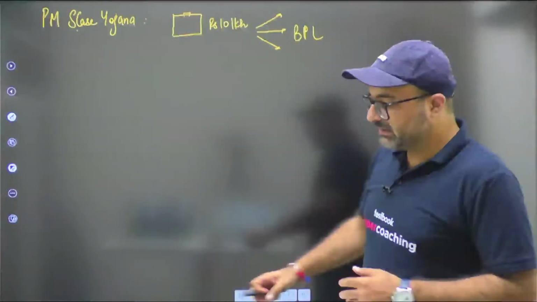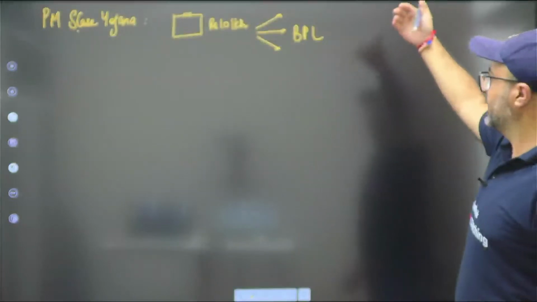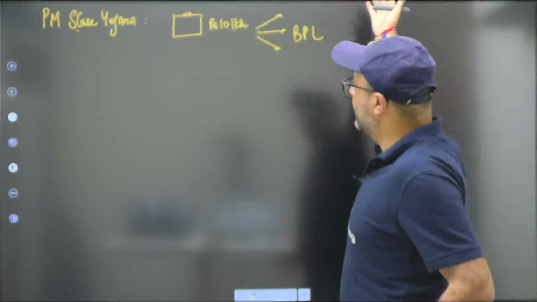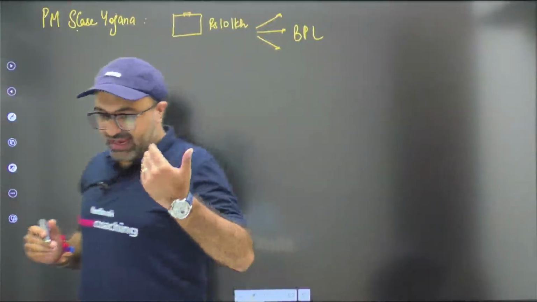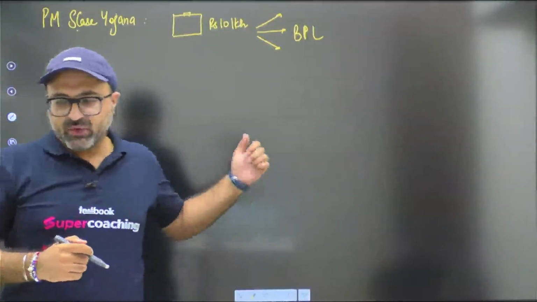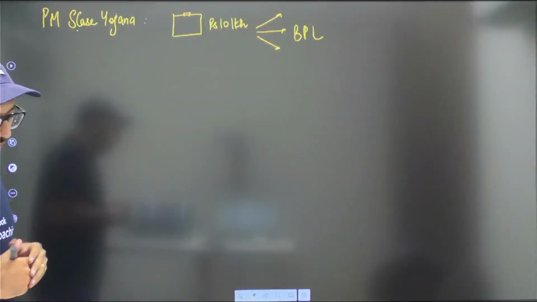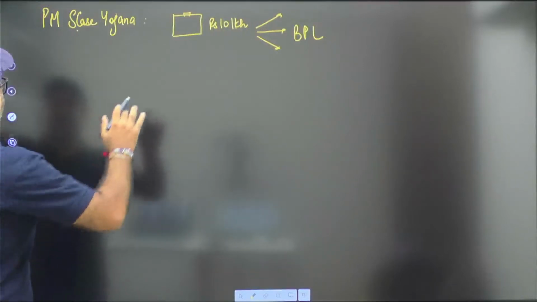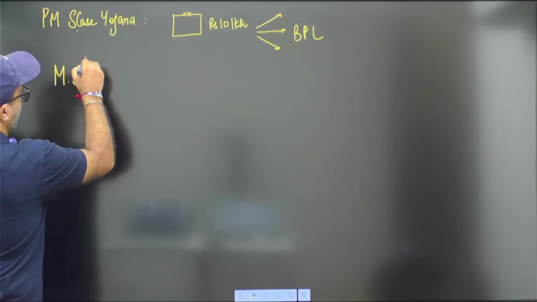The moment this Yojana was implemented, the BPL, below poverty line public, was getting these suitcases. Then an individual asked me, why have you implemented this particular scheme? What will be my answer? My answer is, I'm trying to increase the money supply in the market.